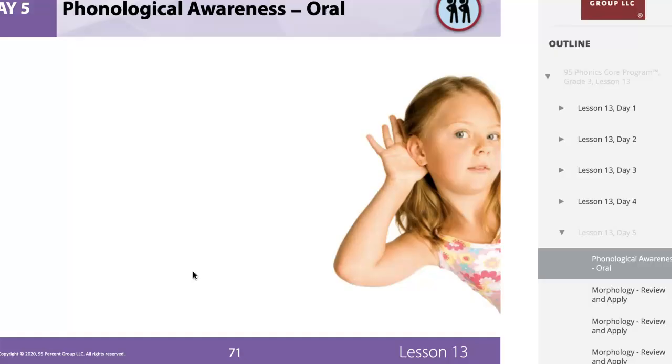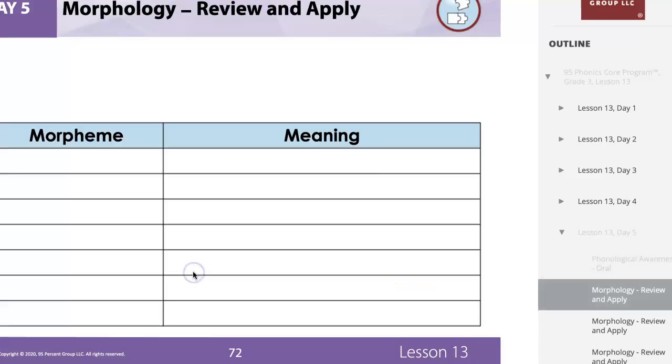Everyone say drop. Change d to k. Crop. Good job. Everyone say shrank. Change sh to d. Drank. Good job. Everyone say bleep. Change b to s. Sleep. Good job. Say claw. Change k to s. Slaw. Good job. All right.